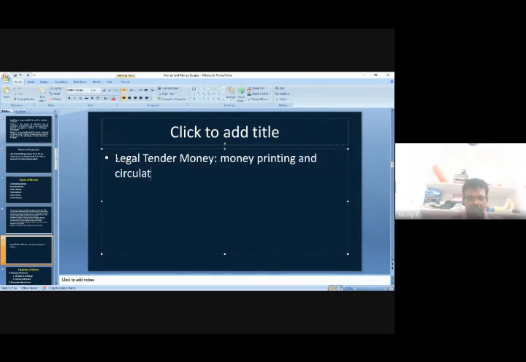So if it is money printed and circulating based on the government act, that is known as legal tender money.